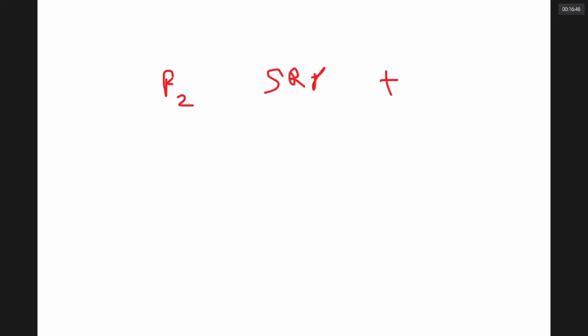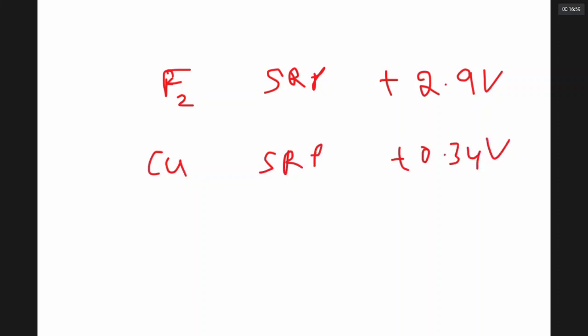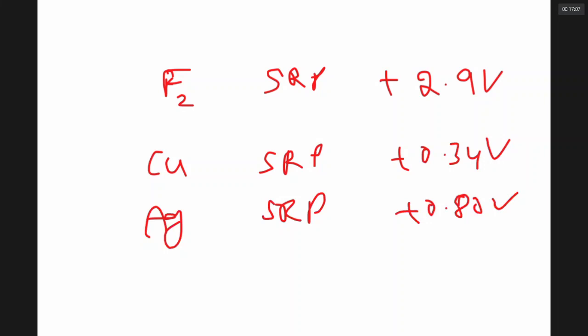If you are looking at the SRP of fluorine, plus 2.9 volts. If you look at the SRP of copper, plus 0.34 volts. If you look at the SRP of silver, plus 0.8 volts. If you look at the SRP of sodium, it is minus 3.01 volts.